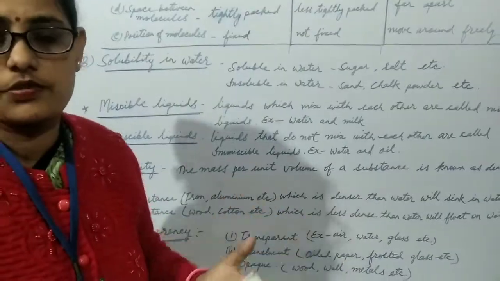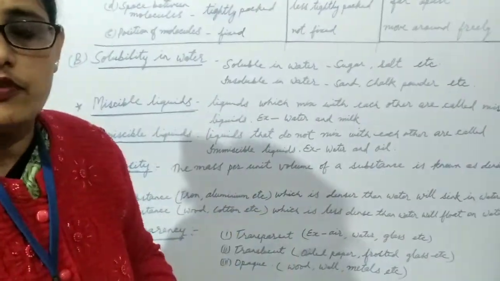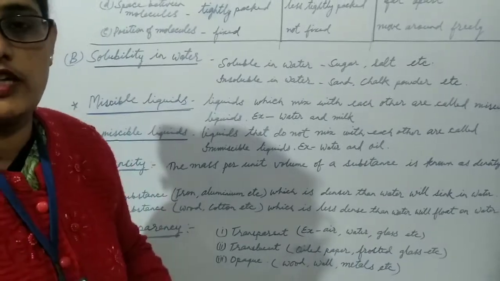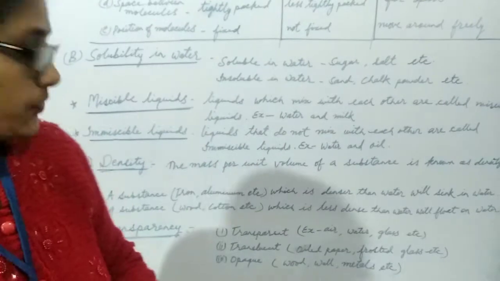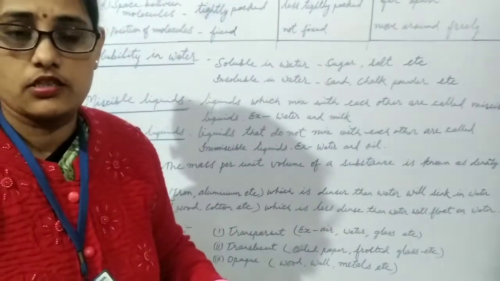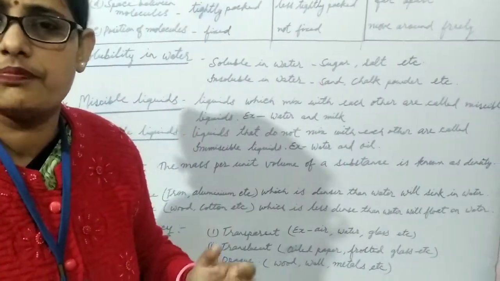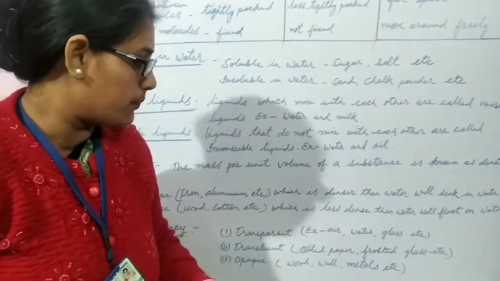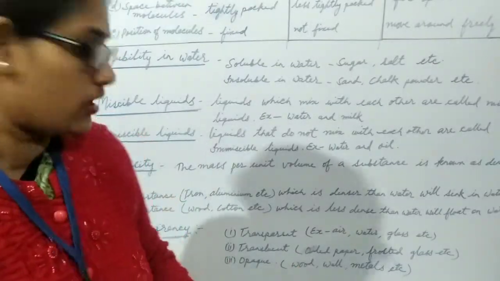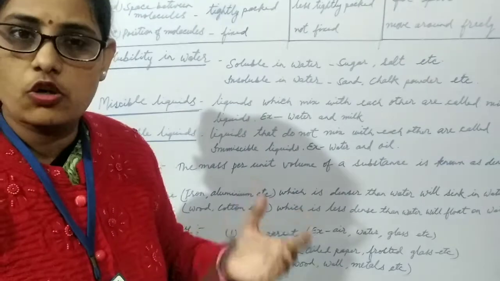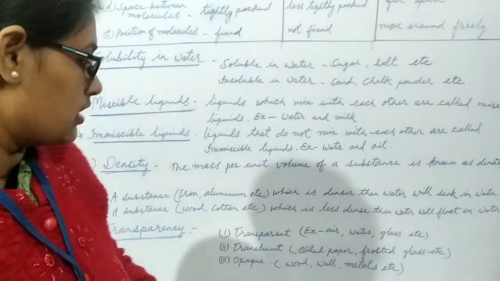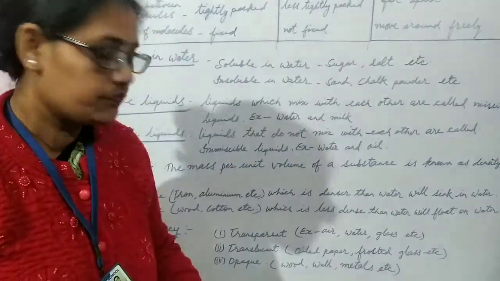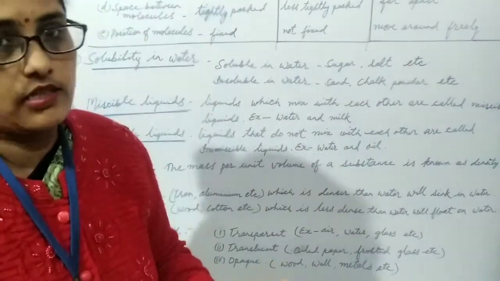Transparent objects can easily allow light to pass through them, like air, water, glass, etc. Translucent objects allow light to pass through them partially, like oiled paper, frosted glass, etc. And opaque objects do not allow light to pass through them, for example wood, wall, metals, etc.